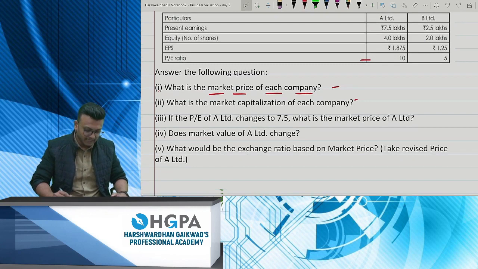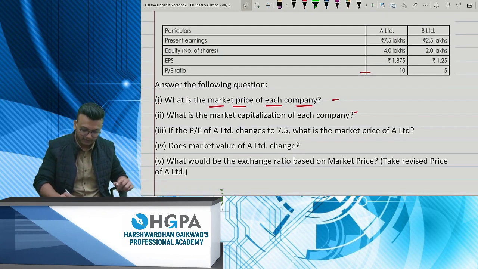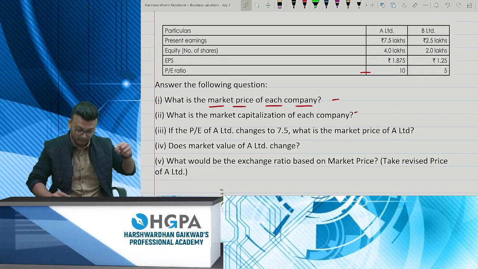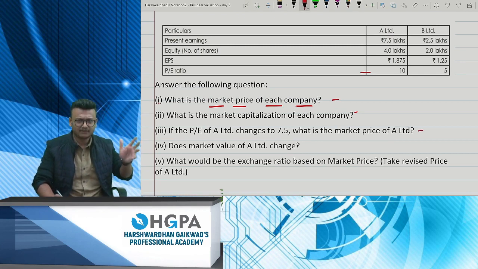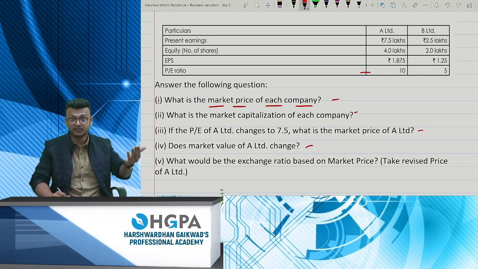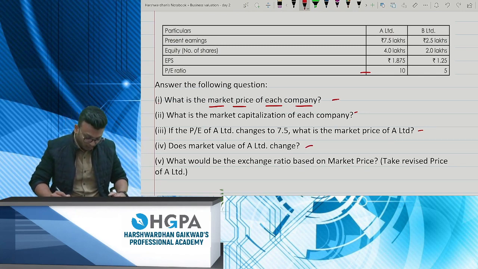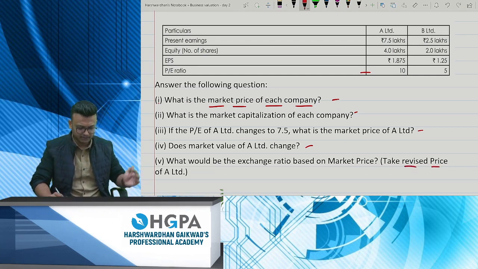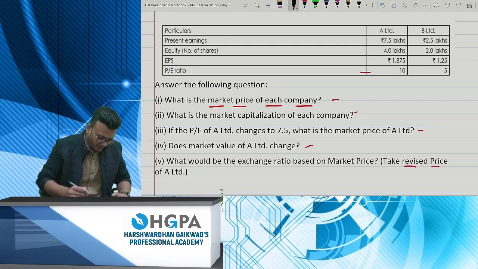If the PE of A Limited changes to 7.5, so right now it is 10. If it changes to 7.5, what is the market price of A Limited? Simple, we can just give it to them by calculation. Okay. Does market value of A Limited change? Yes, it will change because the PE ratio has changed. And what would be the exchange ratio based on market price? Take the revised price of A Limited. Okay. We'll solve one by one. Let us see where does it go.